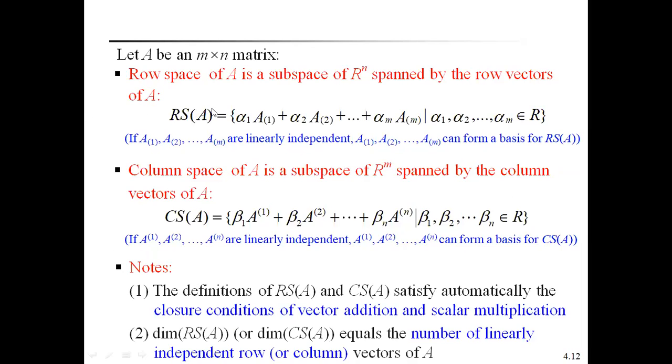This is the way of representing the row space of A and column space of A. This is the spanning set of the column space of A. This is the spanning set of the row space of A. That's why it is spanned by the row vectors. It is also spanned by the column vectors. If they are linearly independent, then they can form a basis for the row space of the vector space. Similarly here, if A power 1, A power 2, up to A power n are linearly independent, then they can form a basis for the column space of the vector space.